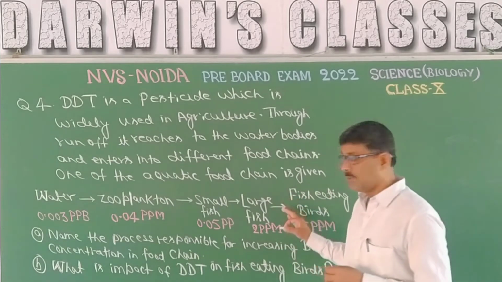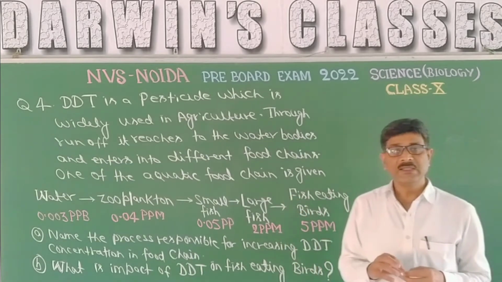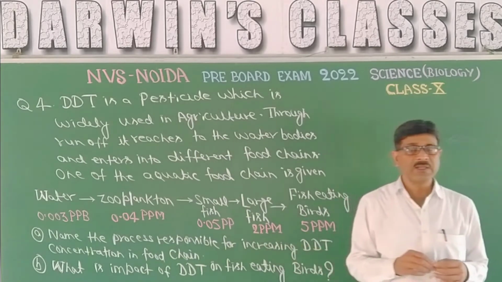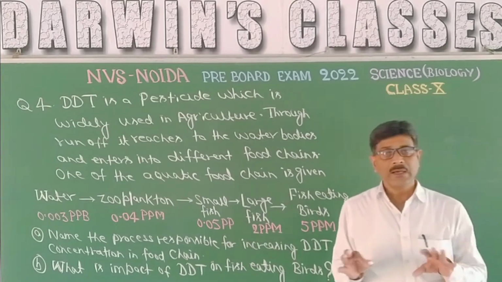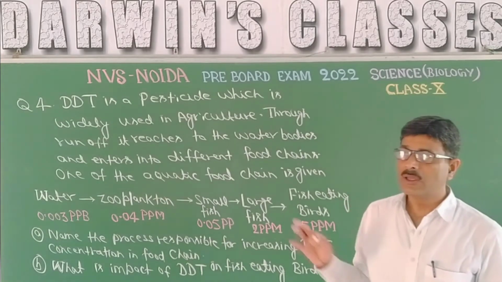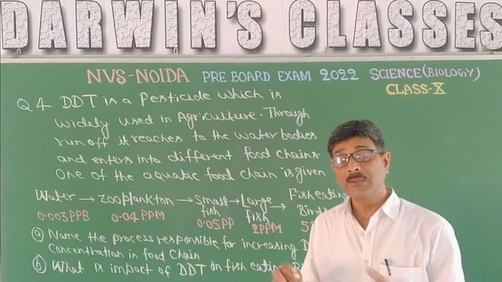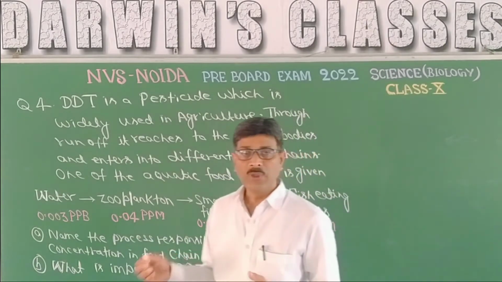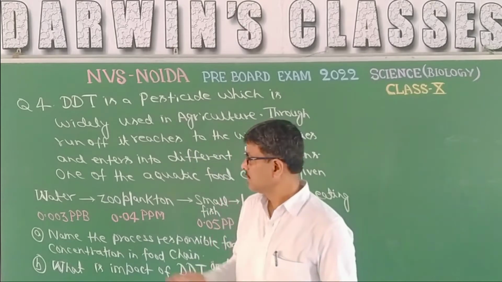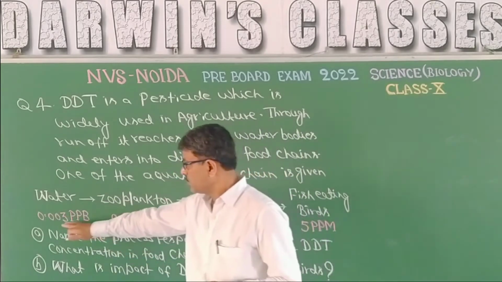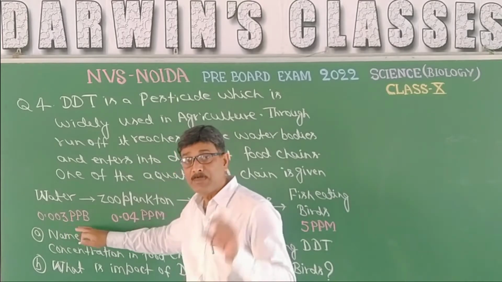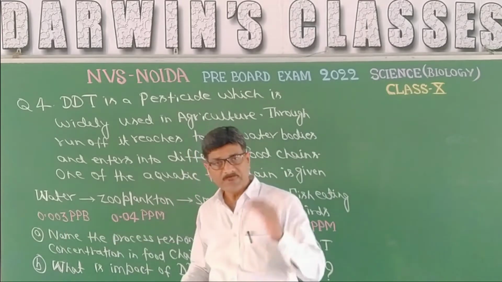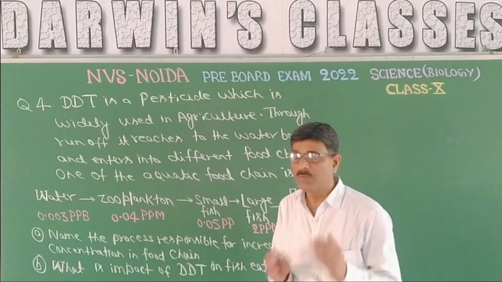But in case of DDT, this DDT is a non-biodegradable chemical substance. That means biologically there is no enzyme in any organism which can degrade or break down this DDT. So what will happen? The amount of DDT will go on increasing. From left to right, here it is 0.003 parts per billion. Out of 1 billion, this is 0.003. That is, the amount is very meager, a small amount.